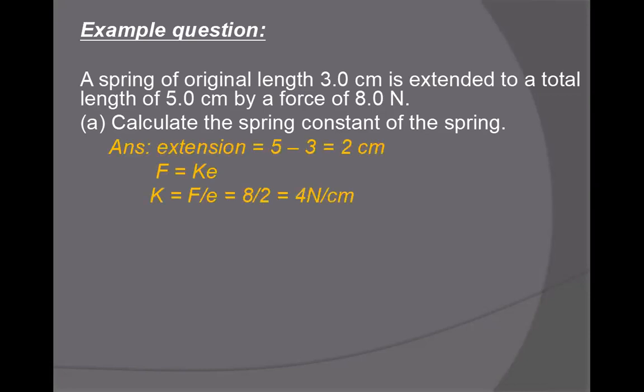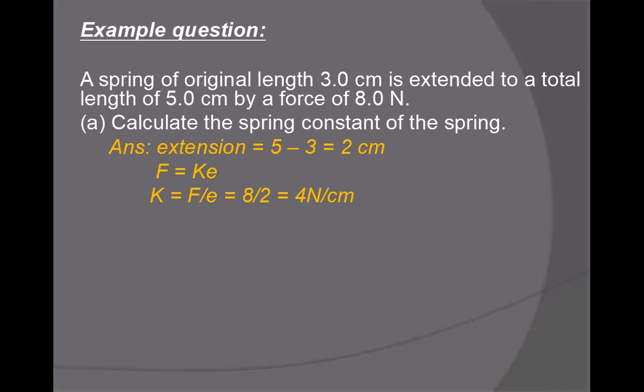Then the extension is 5 minus 3. Original is 3. Then when we apply the 8 Newton force, it will be 5 centimeter. It means the stretched length is 5 centimeter, the unstretched length is 3 centimeter. Then 5 minus 3 will be 2. Then the extension will be 2.